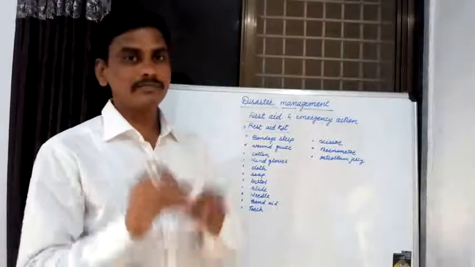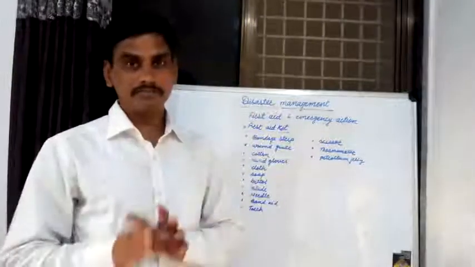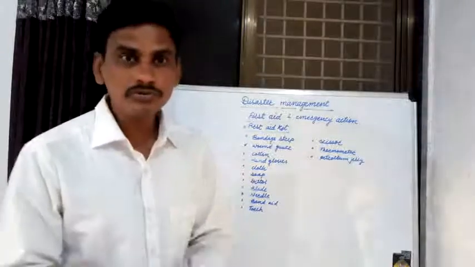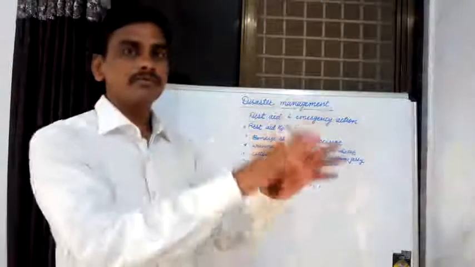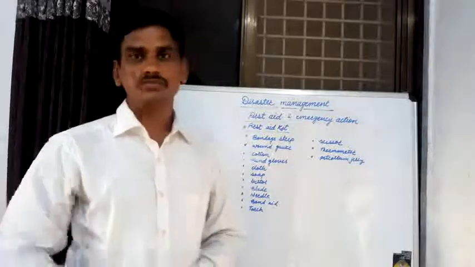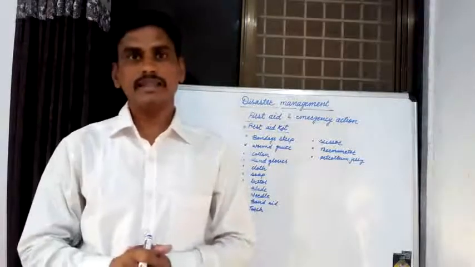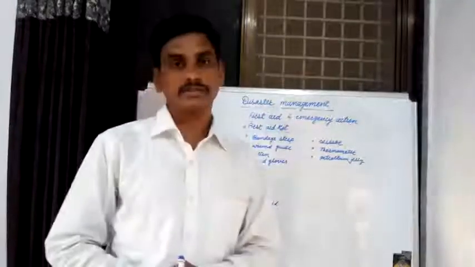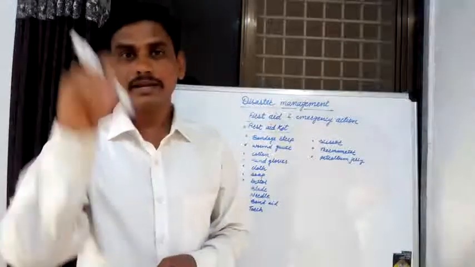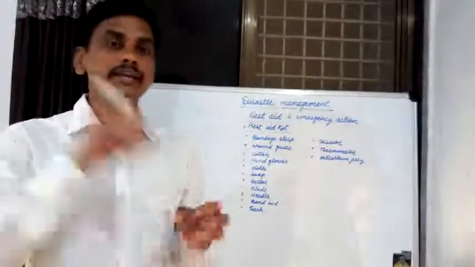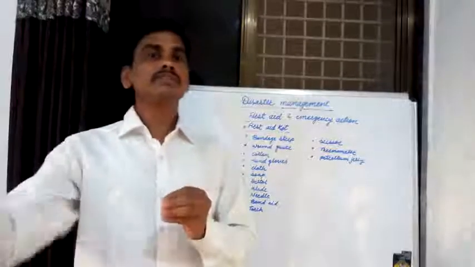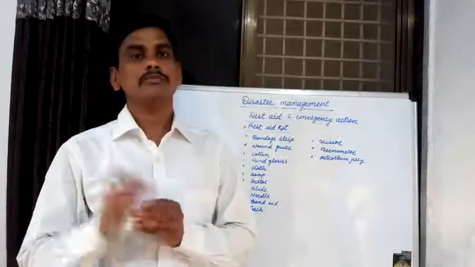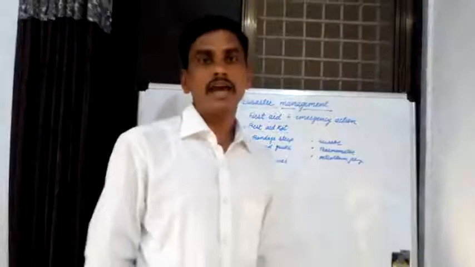These are some emergency action methods to move injured people from these places to another place. Then various materials, known as first aid kits, are used. The materials available in first aid kits help these people before medical treatment. That is known as first aid and emergency action.